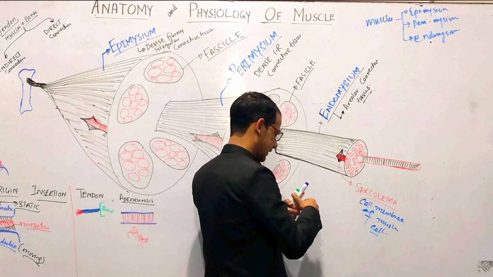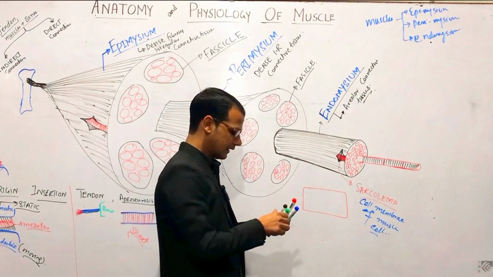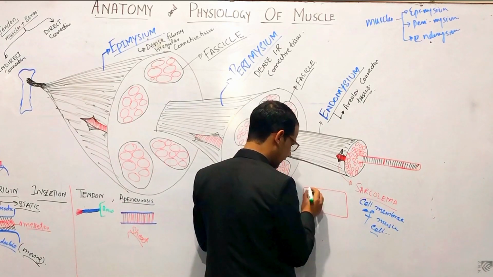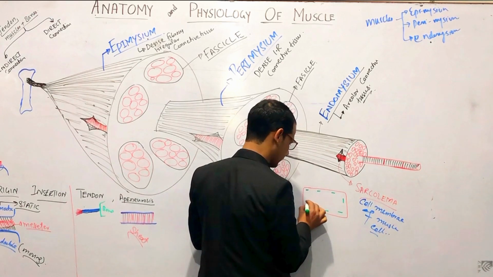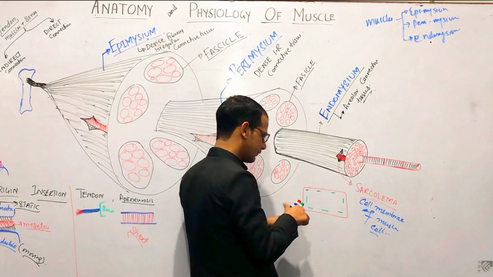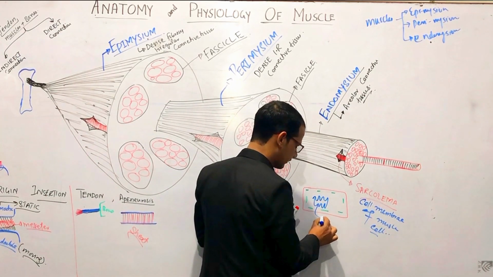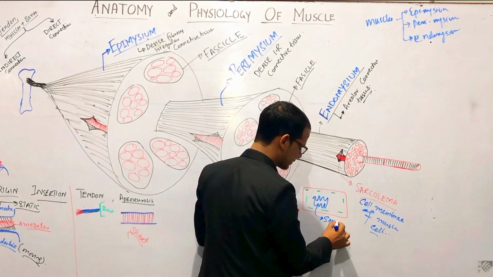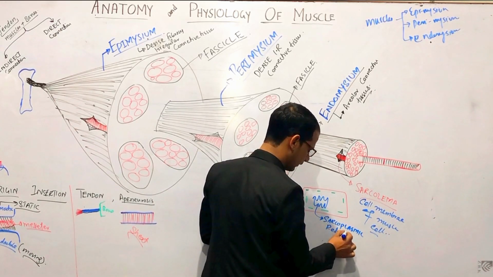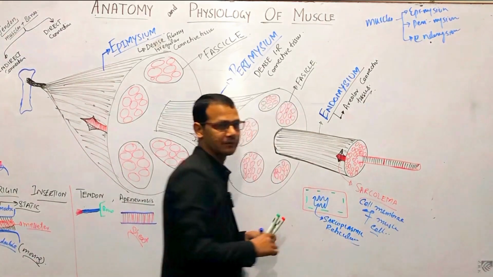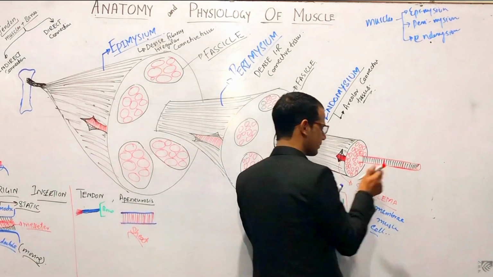And if we take one cell, I have told you that this is multi-nucleated, right? And if this cell has endoplasmic reticulum, these endoplasmic reticulum are called sarcoplasmic reticulum, right?